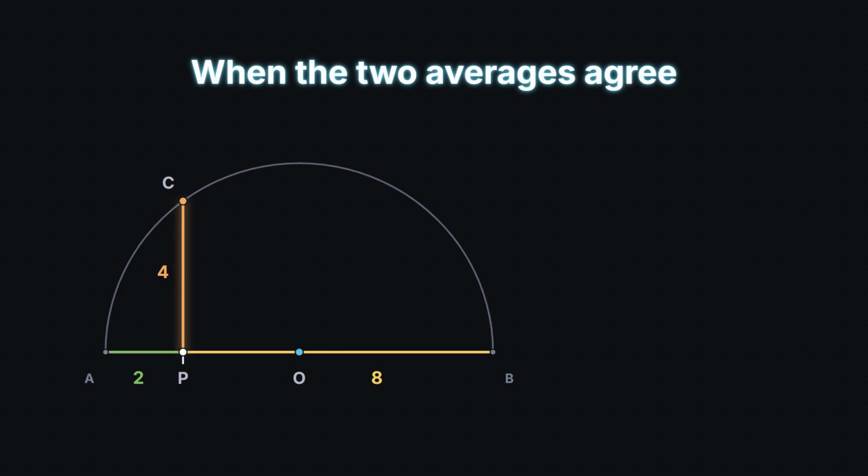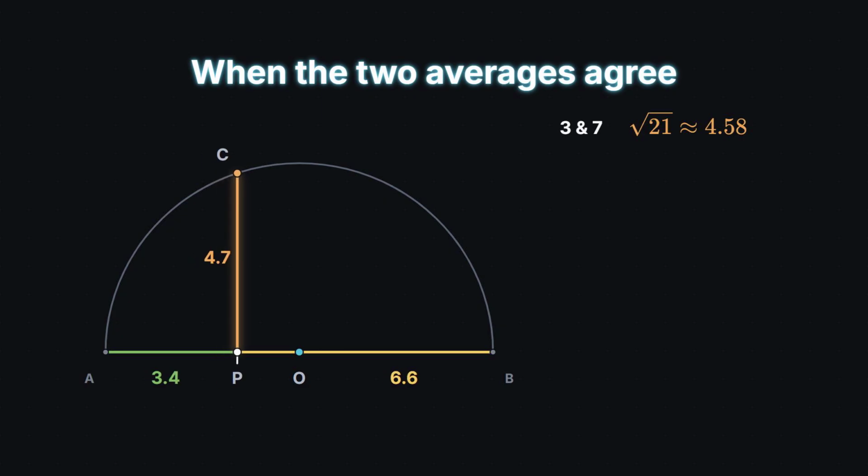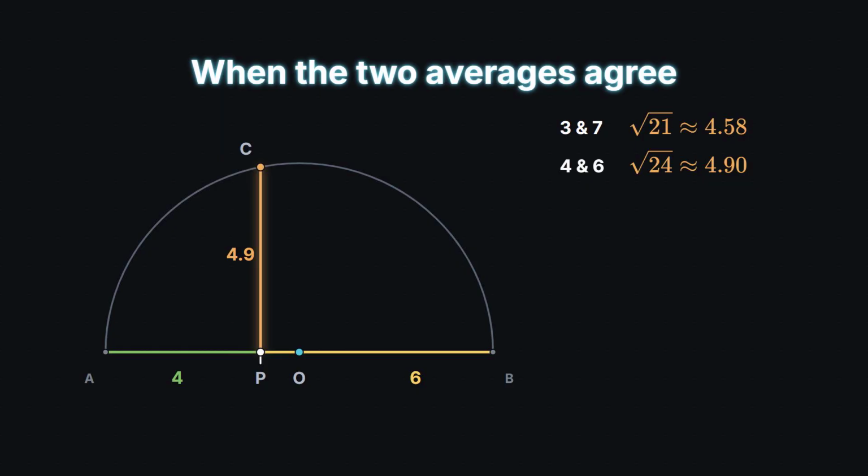Watch the seam. Keep the diameter at 10 and slide P toward the center. 3 and 7. The height rises to root 21, about 4.6. 4 and 6. Root 24, almost 4.9. 5 and 5.